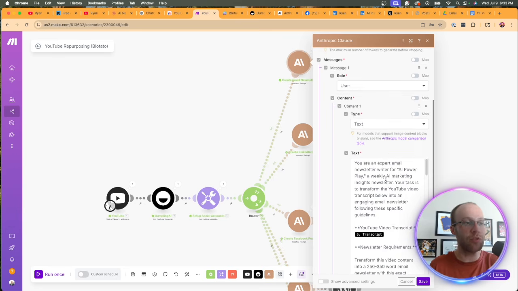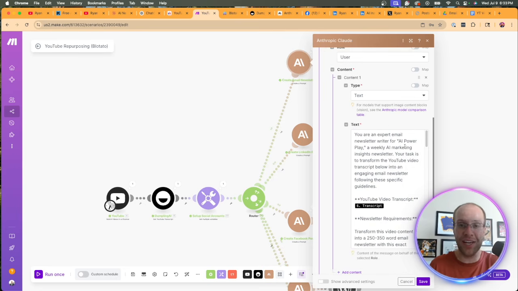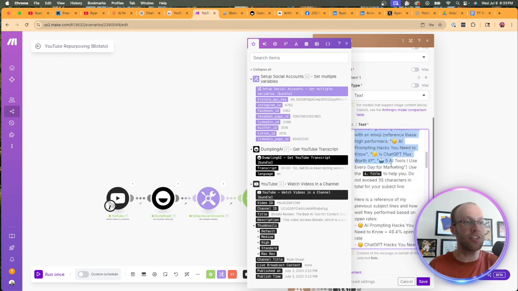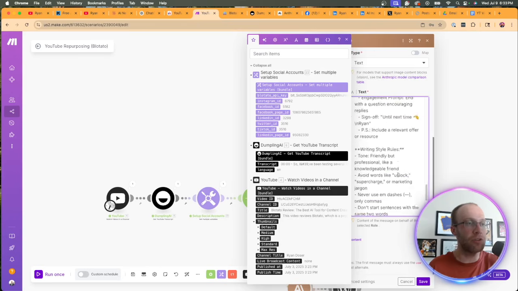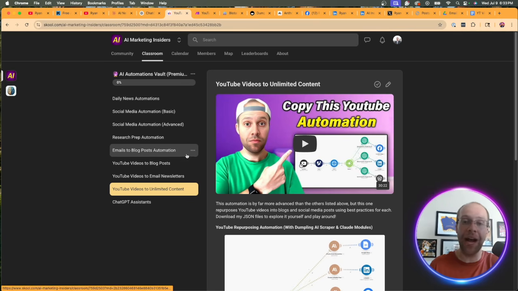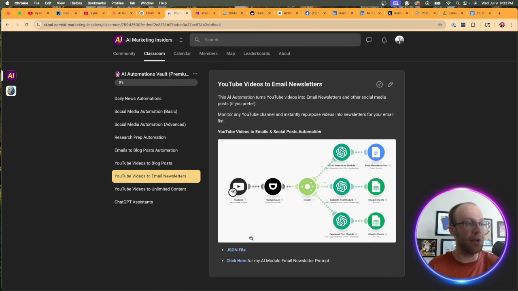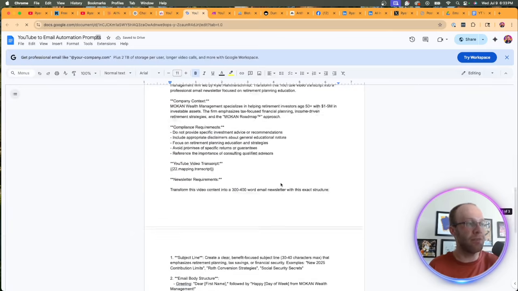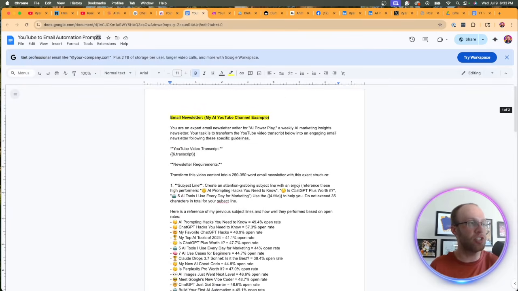And for the actual inputs, this is the secret sauce here of AI automations, is what you're actually inputting into the different modules. This does look long, and I know it can look confusing. And I do have this inside my community. I leave all the different JSON files, all the different instructions. So I have an email one here. If I click here for the prompts, you'll see this is where I'm leaving all the different instructions for my different modules.